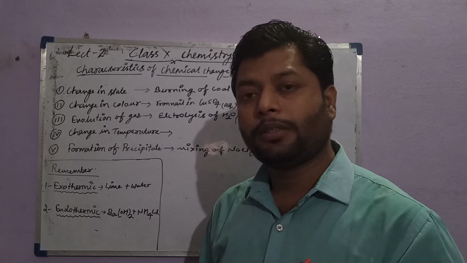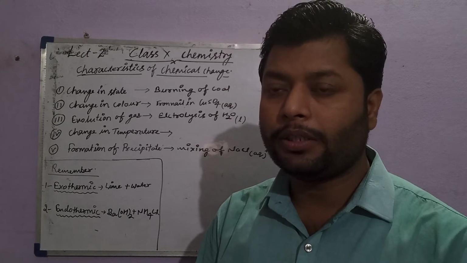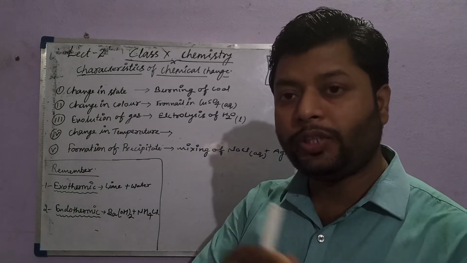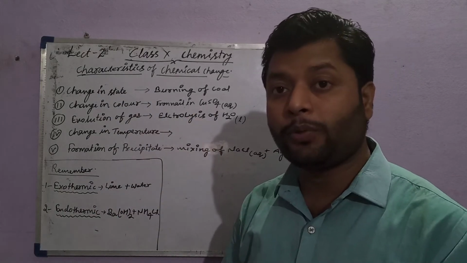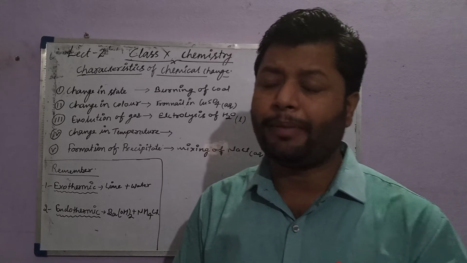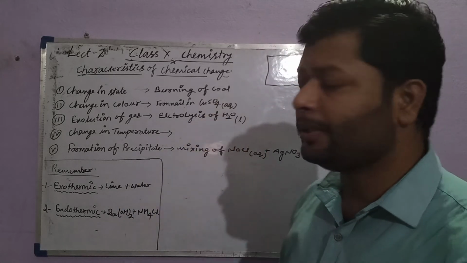Actually, whenever a chemical change is going on, generally some of the substances change their state. For example, burning coal, or burning paper. The coal is a solid substance.